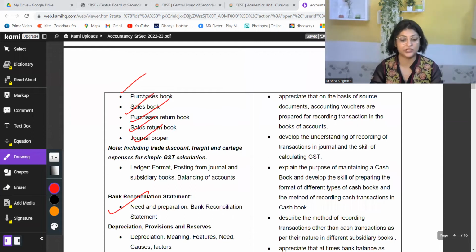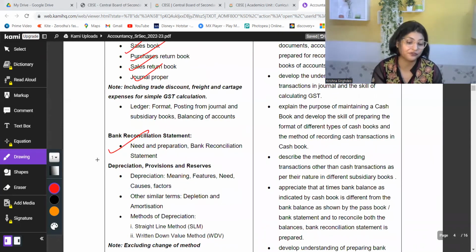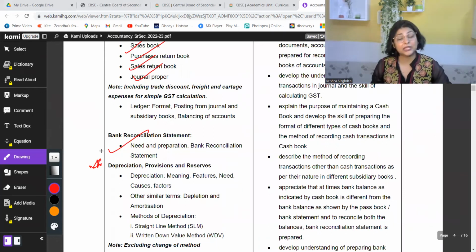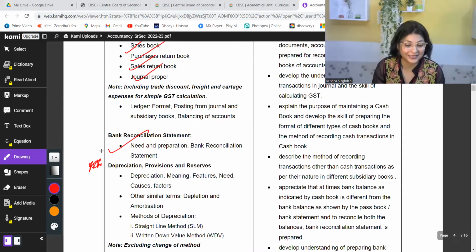Then depreciation. Depreciation is a very important chapter, which is going to be useful for the next year as well. And in fact, the chapter before this, journal posting into ledger, is also very important, because till the time you study accountancy, this ledger posting, making journal entries, is going to be there with you. So you have to learn it very properly, and you will find it very simple and interesting as well.